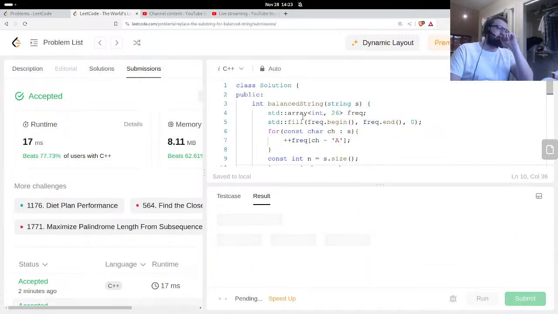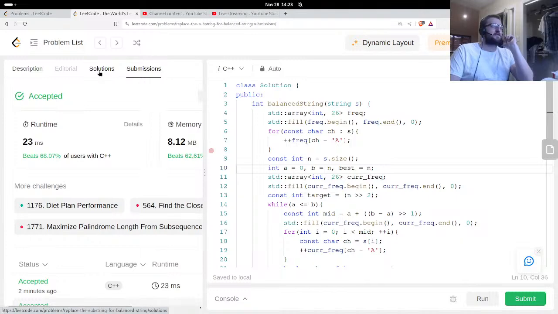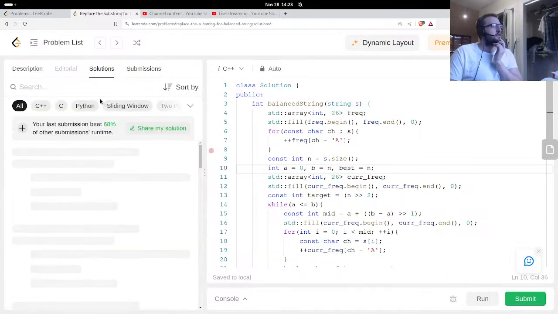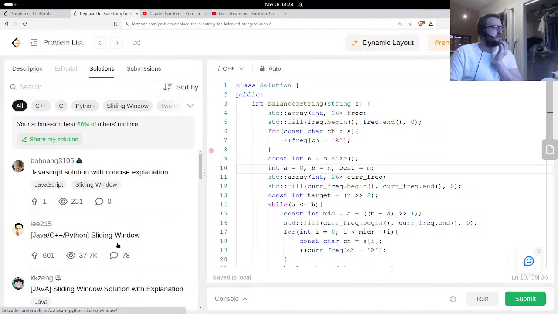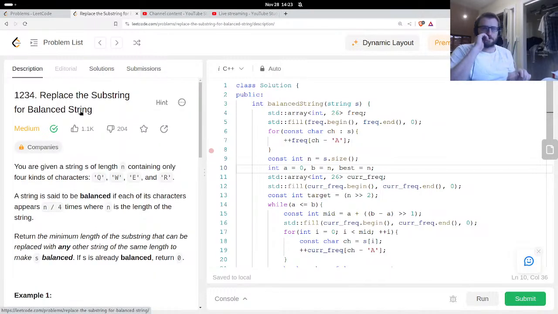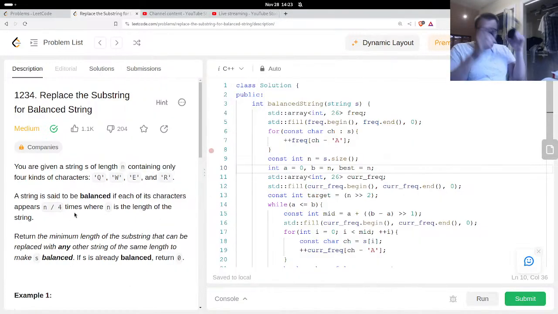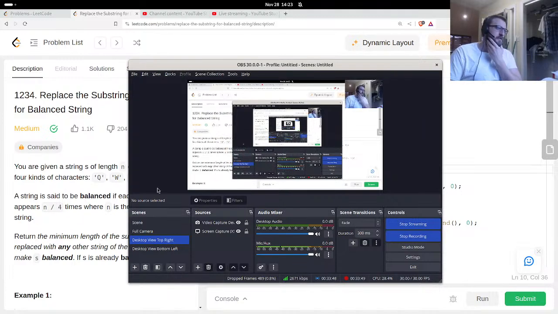All right, I'll stop here. Let me just check to see. I'm sure there's a linear time solution. Sliding window, yeah. Okay, there you go. Yeah, sliding window. You could do both. You could do sliding window, but you could also do a binary search. Binary search is a little bit easier to think about, I think.